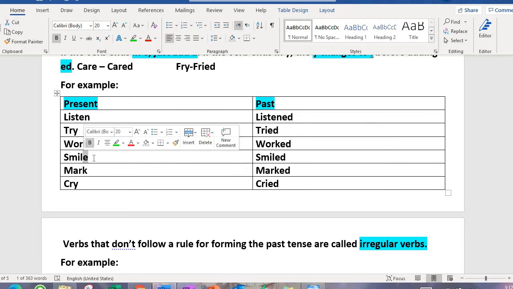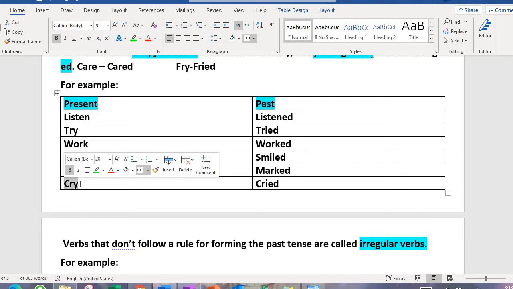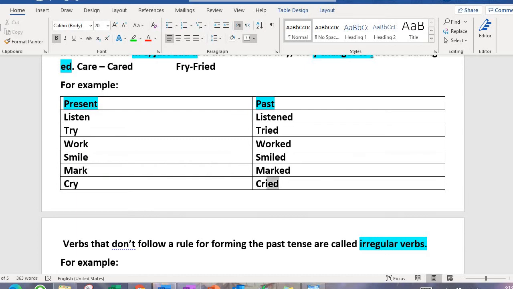Next one is smile. So this one ends with an E. What we have to do here is that we are going to simply add the letter D to the word. So smile would become smiled. The next one is mark. This one does not end with E or Y. What are we going to do? We're just going to add ED to it. And then another one with Y, cry. With cry, what do we do? We remove the Y and add IED, so our past tense becomes cried.